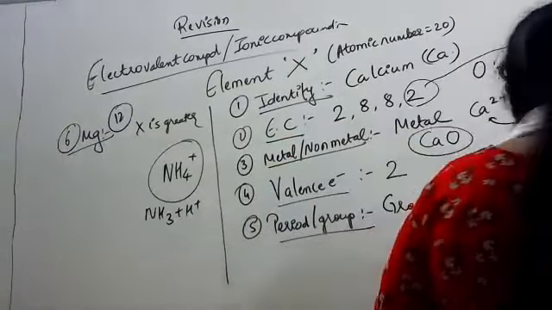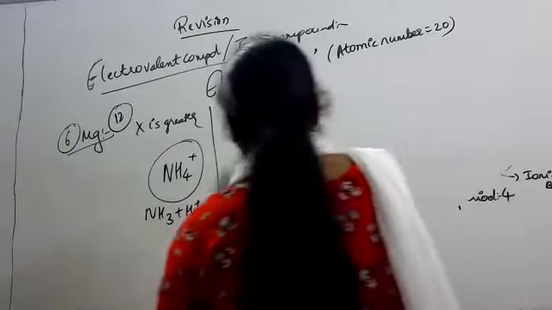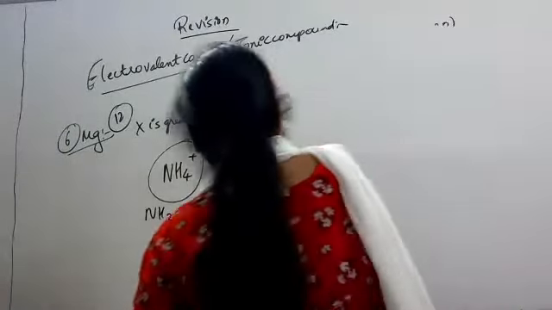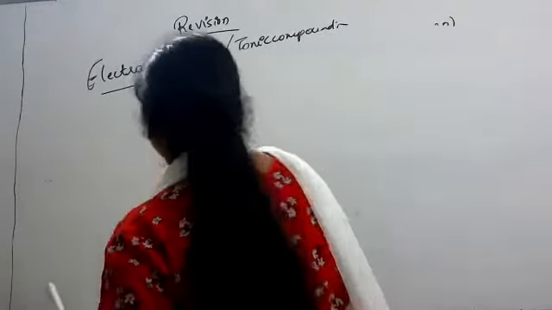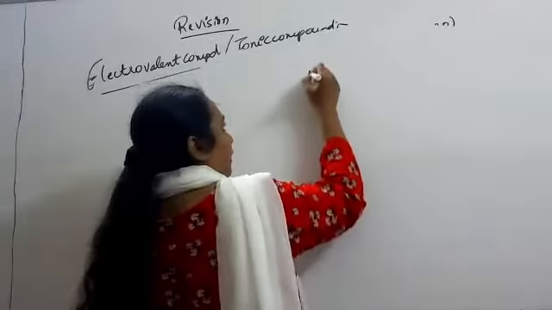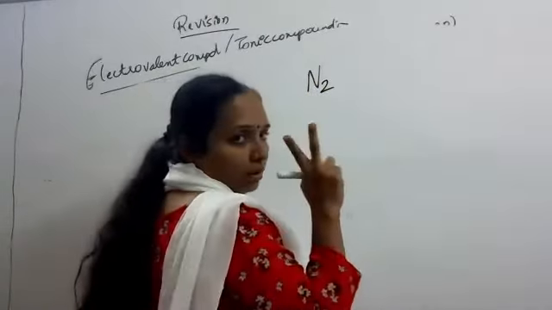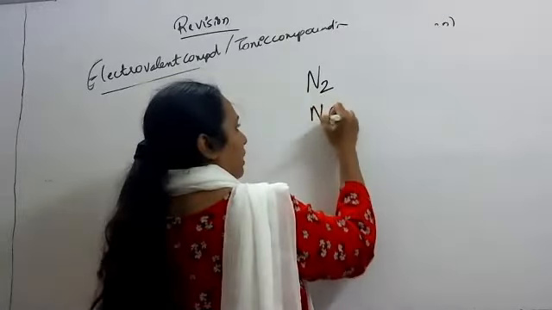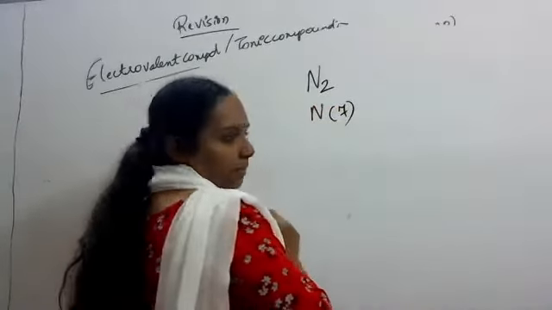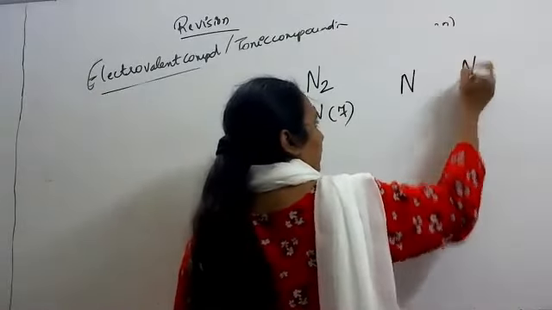I'll give you an example. For example, nitrogen. We write nitrogen as N2. Nitrogen atomic number is 7. Okay, 2 nitrogens are there.